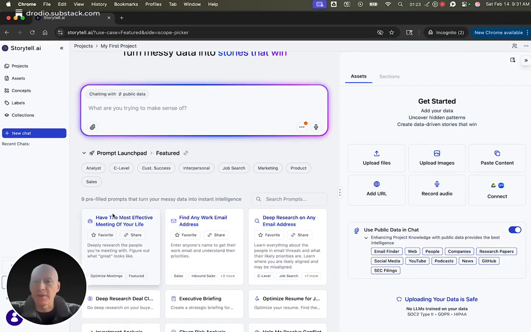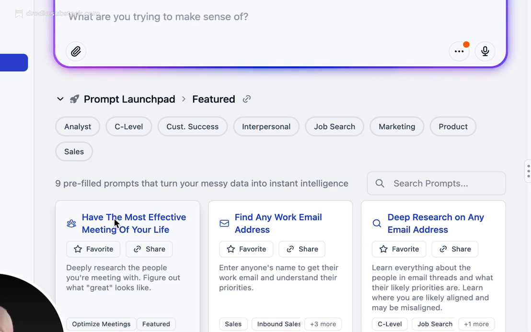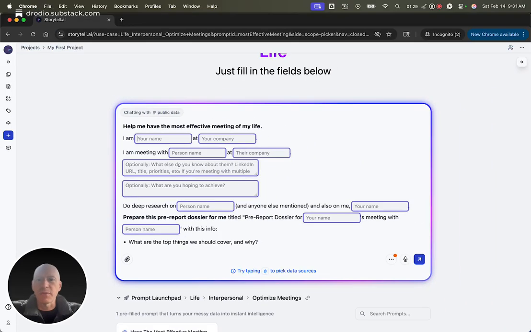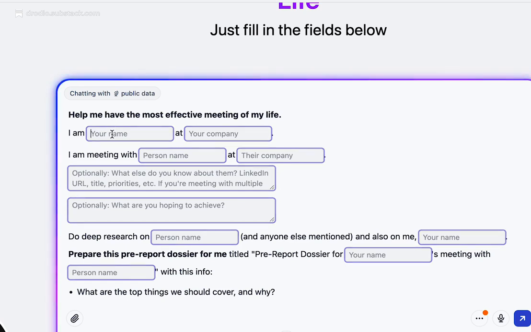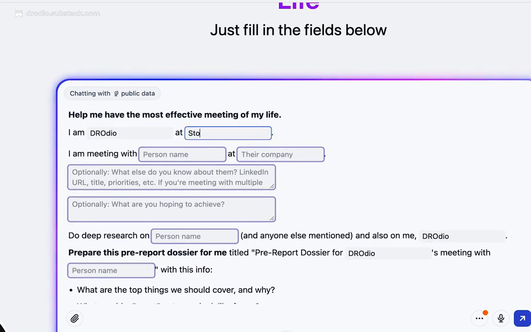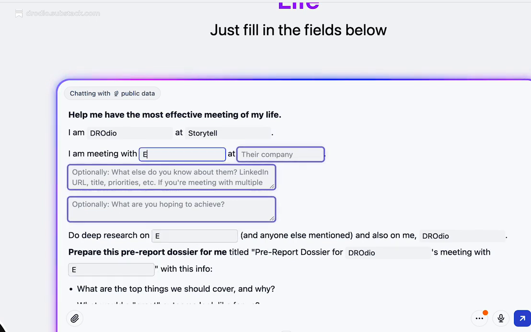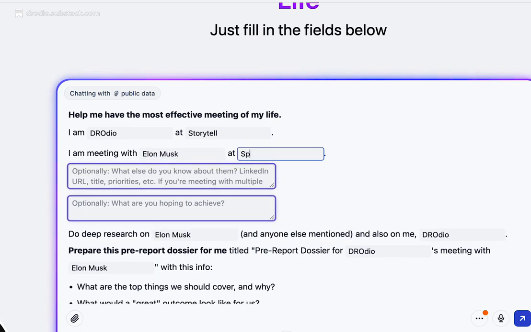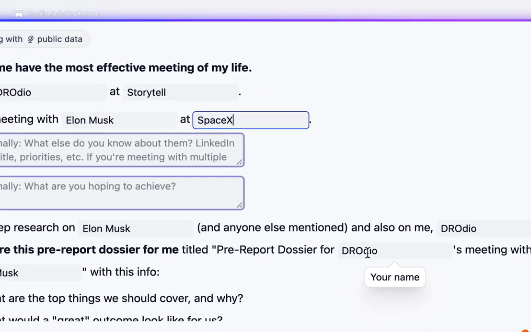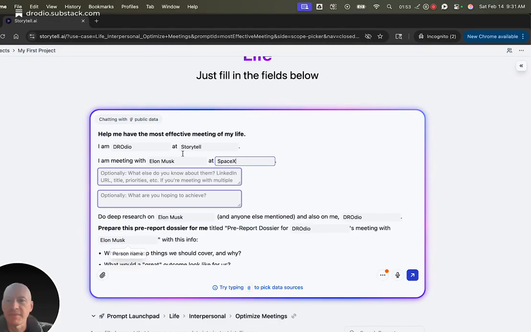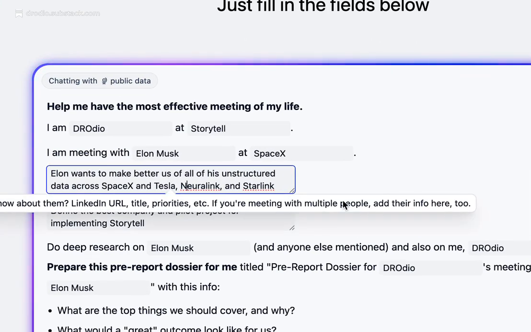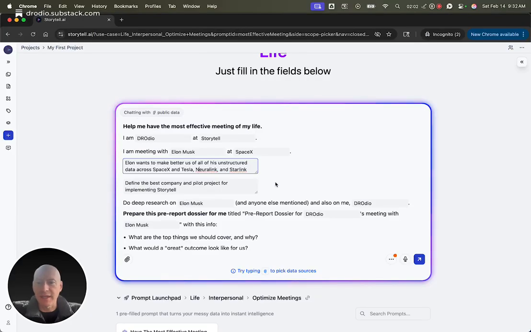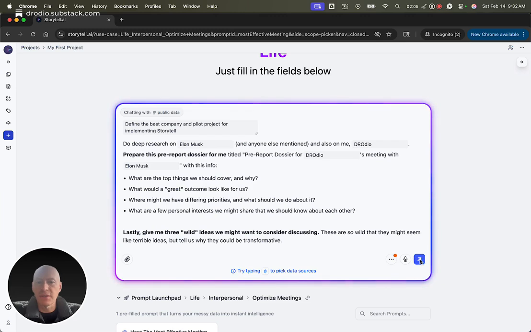We'll go over here to have the most effective meeting of your life. I'm going to click on this prompt, and we can see that what pops up is a prompt that has a series of boxes. I might say, I am Drodio at Storytell, and maybe I'm meeting with Elon Musk at SpaceX. We can see that Storytell is filling in all the places where these values exist. And I could just define what the goal of the meeting is. Let's say that Elon wants to make better use of all his unstructured data, and he's interested in Storytell. And so all you have to do is hit send.